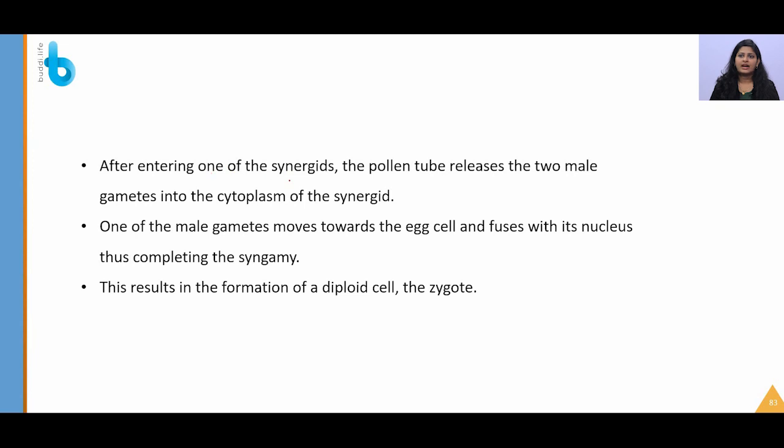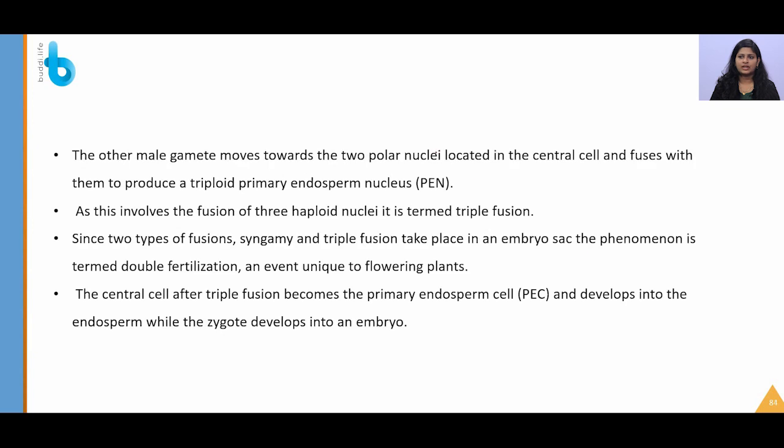So yes, after entering one of the synergids, the pollen tube releases two male gametes into the cytoplasm of the synergid. One of the male gametes moves towards the egg and fuses with the nucleus to form the zygote, whereas the other will fuse with the polar nuclei forming the PEN. PEN is nothing but the triploid primary endosperm nucleus. This will again divide, and this PEN division is also free nuclear, that is, immediate cell wall formation will not happen.